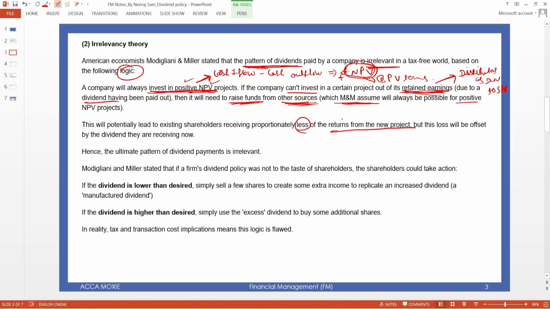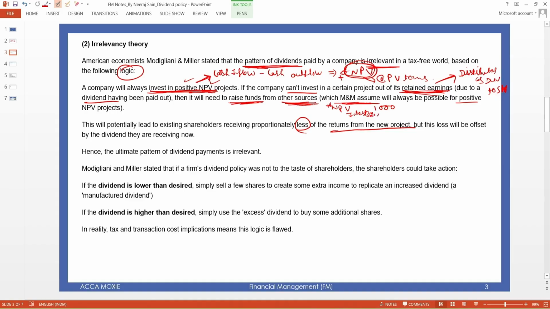Why are they receiving less return? Because out of the positive NPV, for example, if 1000 is the net positive NPV, then you have to pay the interest that you borrowed.